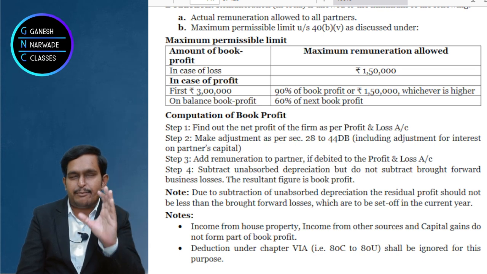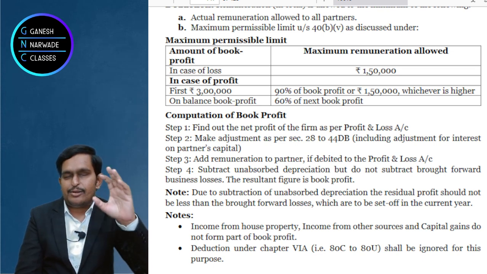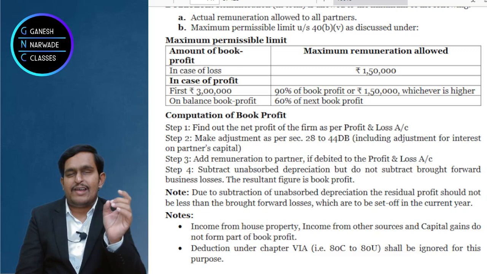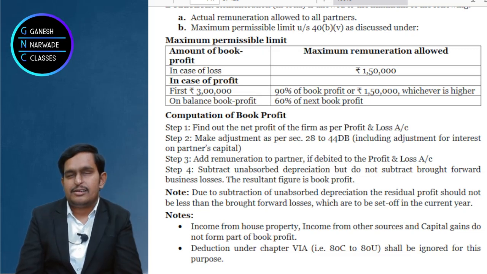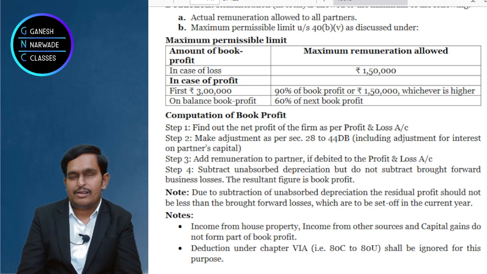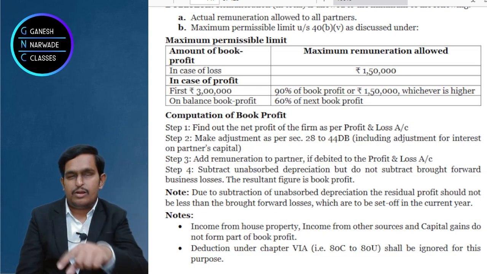Unabsorbed depreciation is simply last year's profits were insufficient to claim the depreciation. Suppose profit is 8 lakhs and depreciation is 10 lakhs. So in that case, can you claim 10 lakhs as deduction, depreciation? No. So 8 lakhs you claimed depreciation, profit became 0.